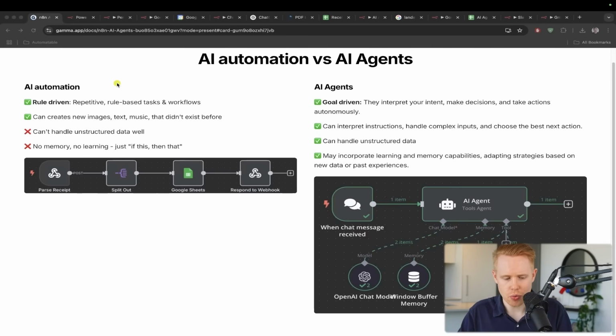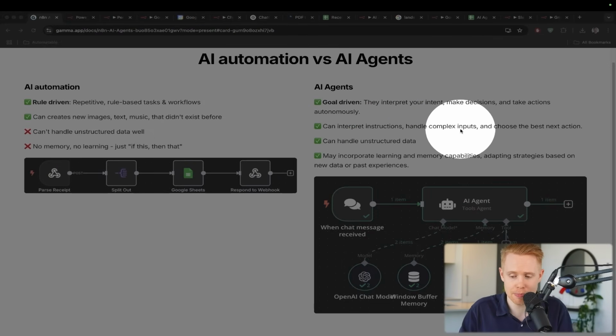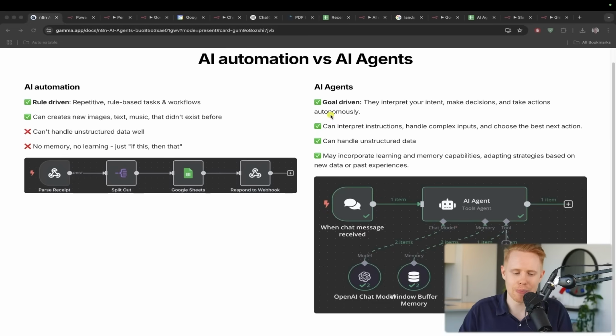And so with AI automation over here, it can create new images, text, music that didn't exist before. So it generates new things. This is generative AI, but it is limited in nature. Whereas with an AI agent, it can interpret instructions, so it can understand what it is that you're trying to get it to do. It can handle complex inputs, and it can choose the best action. So again, it's autonomous, right? It's acting on your behalf.